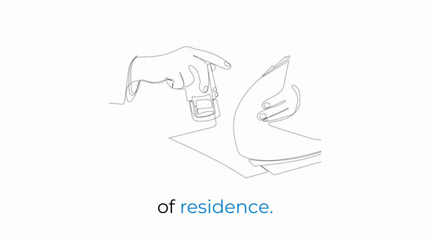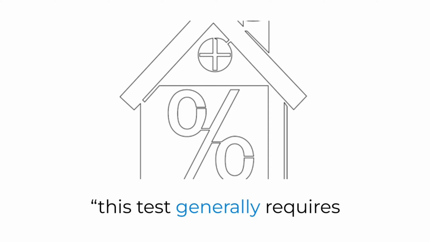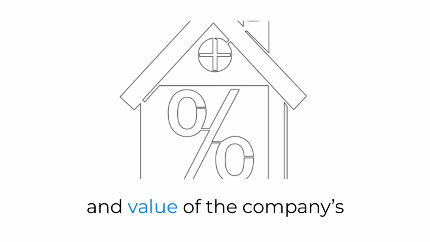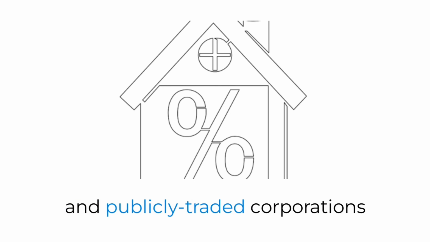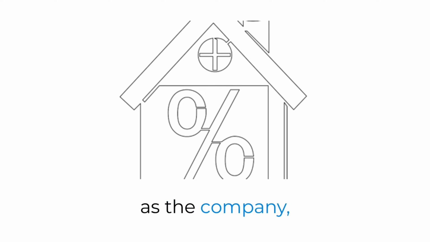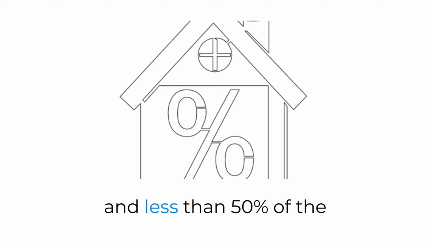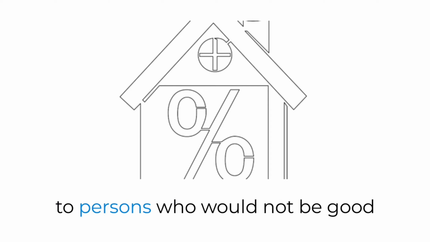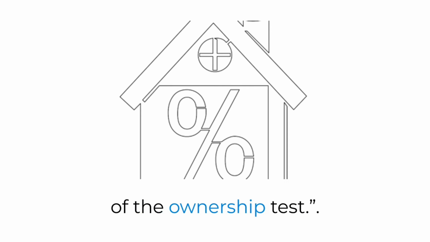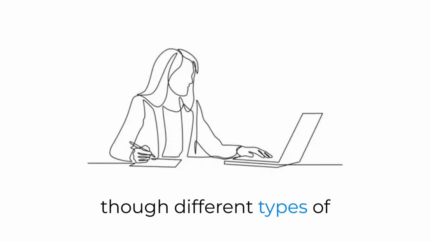There seem to be strict requirements here in terms of the 50% threshold, the number of companies with ownership, and the country of residence. Company that meets the ownership and base erosion test. IRS definition. This test generally requires that more than 50% of the vote and value of the company's shares be owned, directly or indirectly, by individuals, governments, tax-exempt entities, and publicly traded corporations resident in the same country as the company, as long as all companies in the chain of ownership are resident in the same country of residence, and less than 50% of the company's gross income is accrued or paid, directly or indirectly, to persons who would not be good shareholders for purposes of the ownership test. The ownership test here seems similar to the one in the point above, though different types of entities may have ownership.